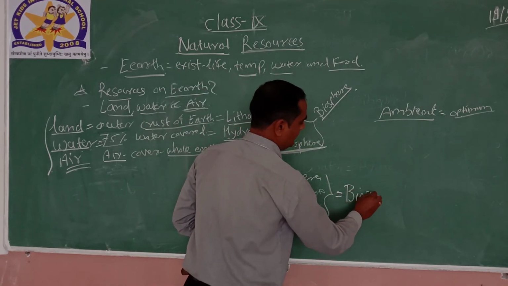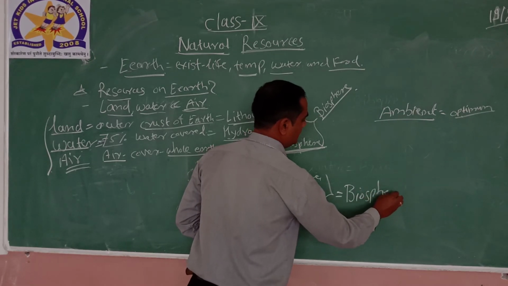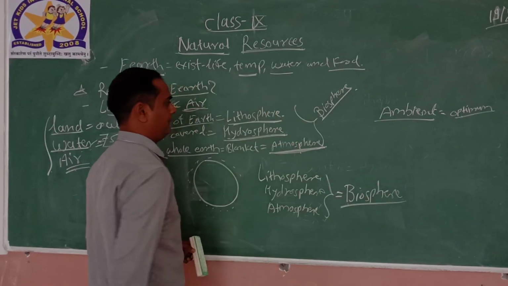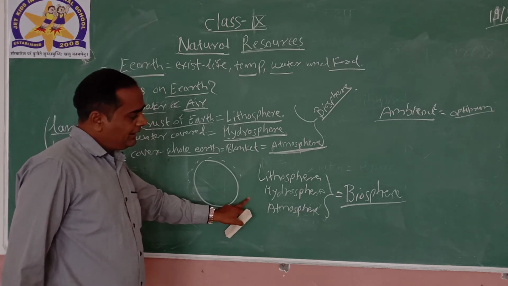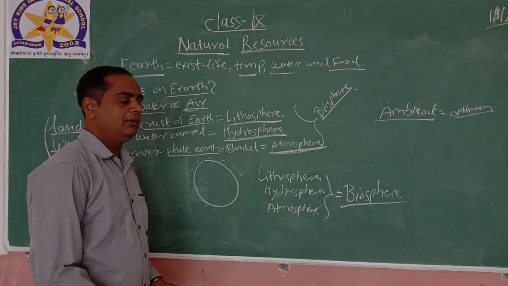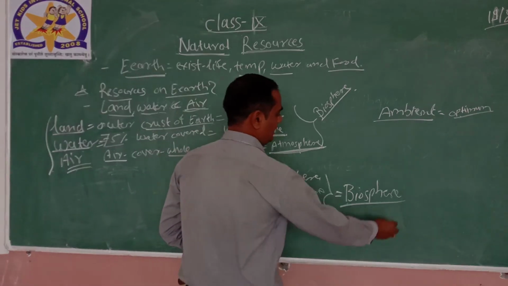This combined layer is called a biosphere. So, in exam, it may ask that if we combine, what is meant by biosphere, right?